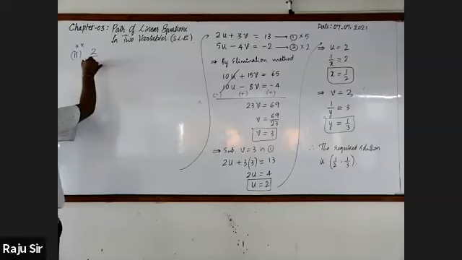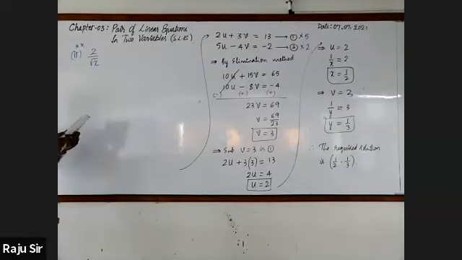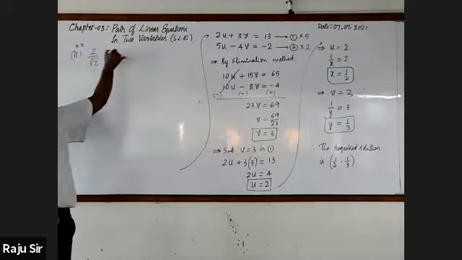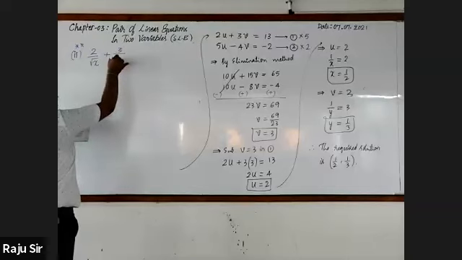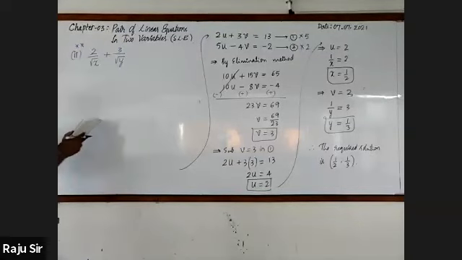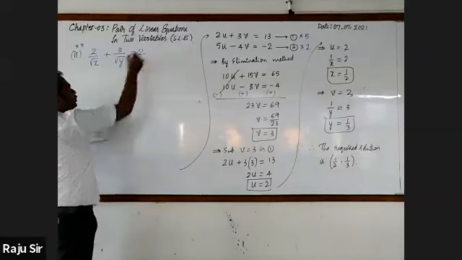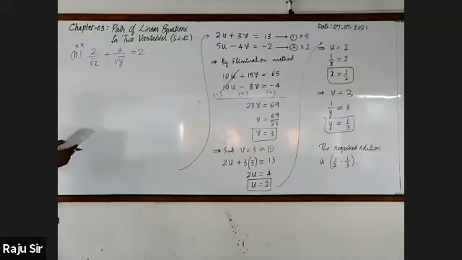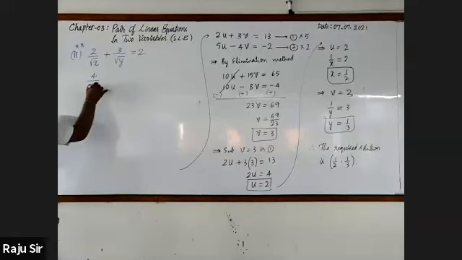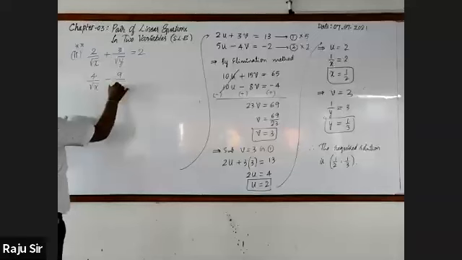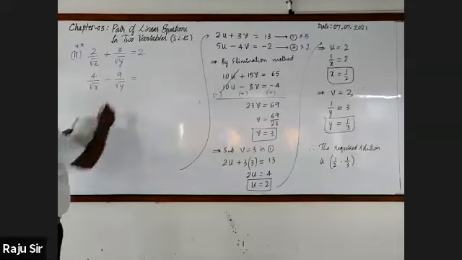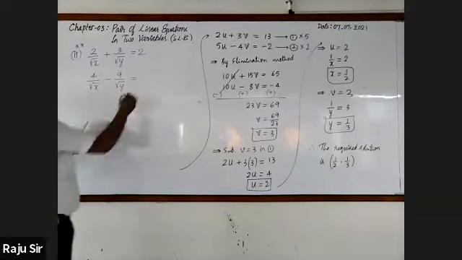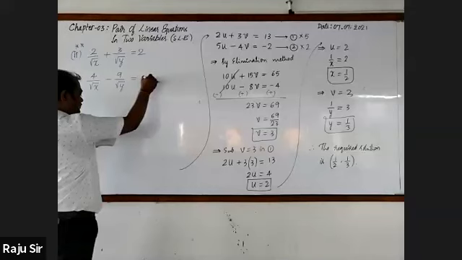2 by root x plus 3 by root y is equal to 2. And the second equation is 4 by root x minus 9 by root y is equal to minus 1.